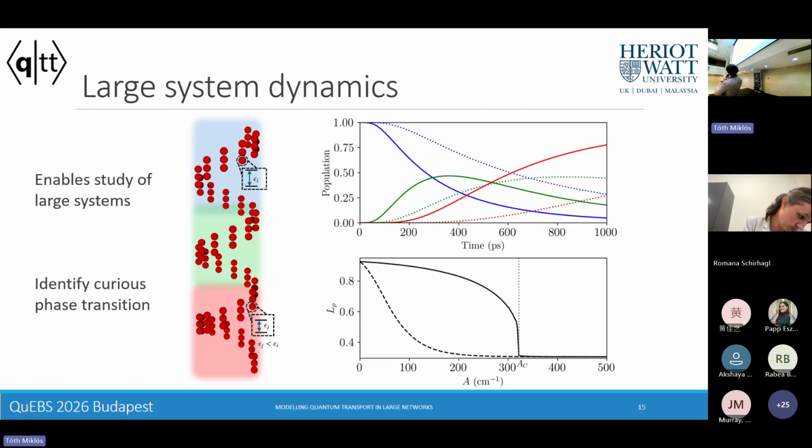So here we're calculating the coherence length, which is a metric for how delocalized this Gibbs state is over different sites in this network. And what you find is a second order phase transition as we increase the coupling between the vibrational degrees of freedom and the electronic degrees of freedom, where eventually you just form full polarons in your network, which is to say that effectively the quasi-particles are no longer these electronic excitons, but these highly localized polarons.